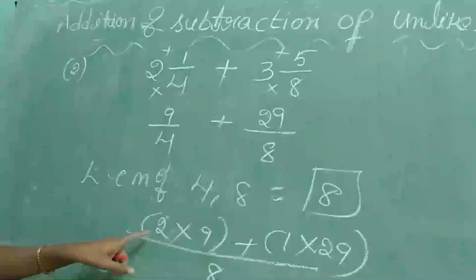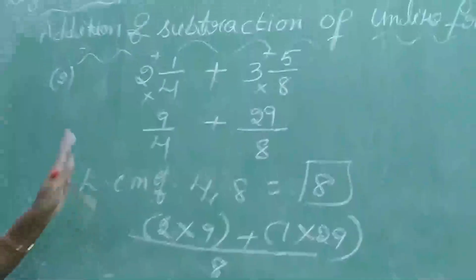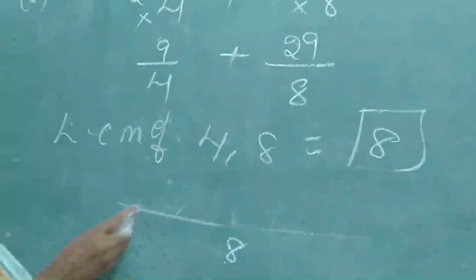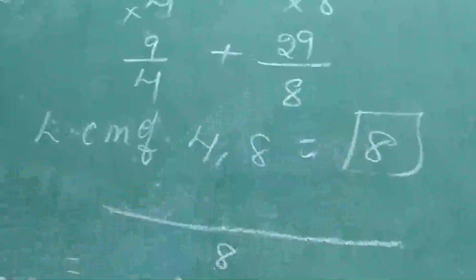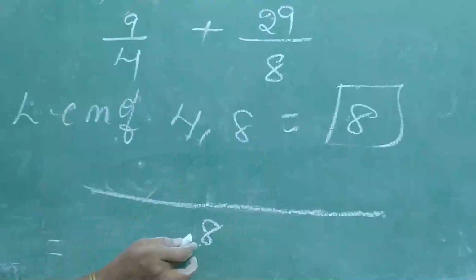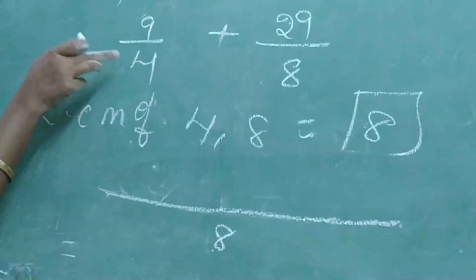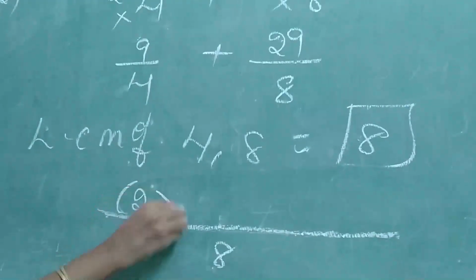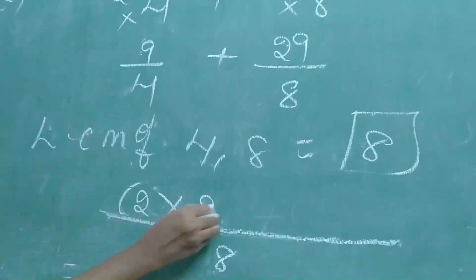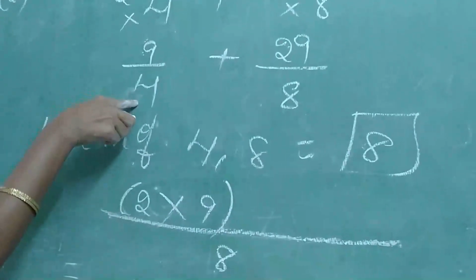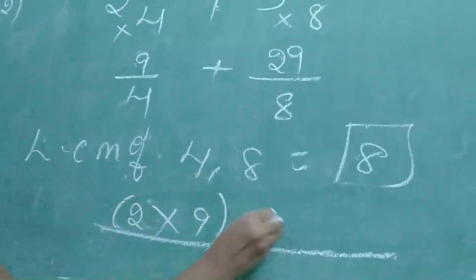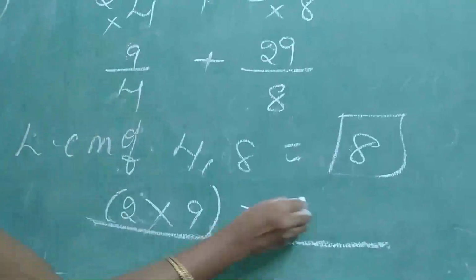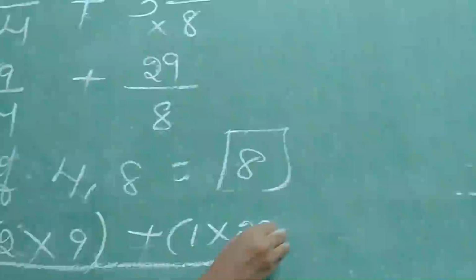Again I want to repeat this step because so many members are confused. See, we have to keep LCM in the denominator. Now see the denominator. 4 table is cancelled in how many times? 2 times. 2 into what is the numerator? Don't write denominator. Numerator you have to write. Next, plus, 8 is cancelled in 8 how many times? 1 time. 1 into 29.